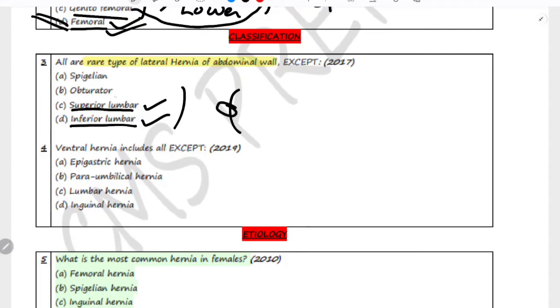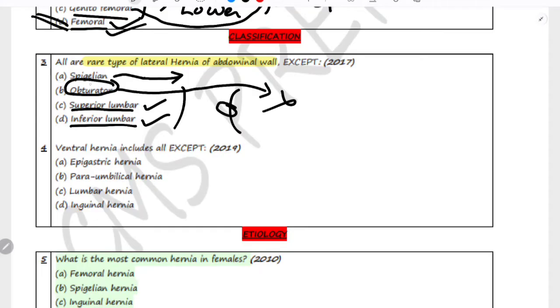Spigelian hernia is a true lateral hernia which occurs intra-abdominally, along the Spigelian fascia. So the odd one out here is obturator hernia. Obturator hernia is not a lateral hernia; it occurs through the obturator canal in the pelvic region. So this is a pretty simple question.